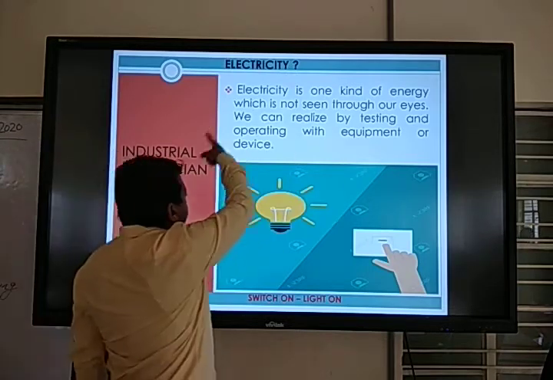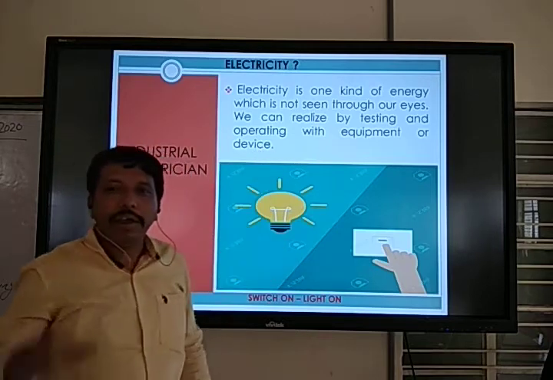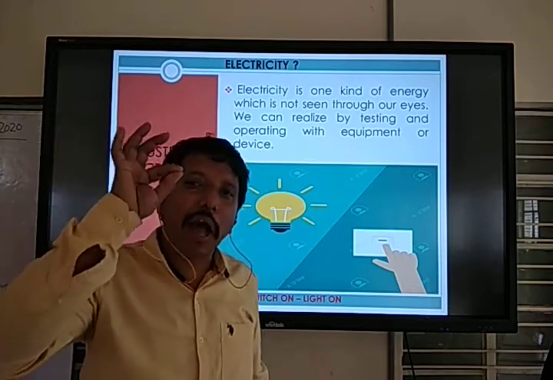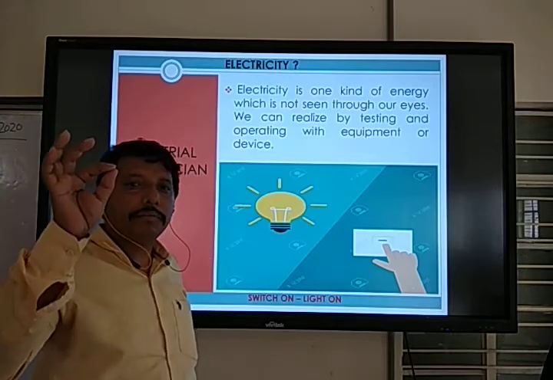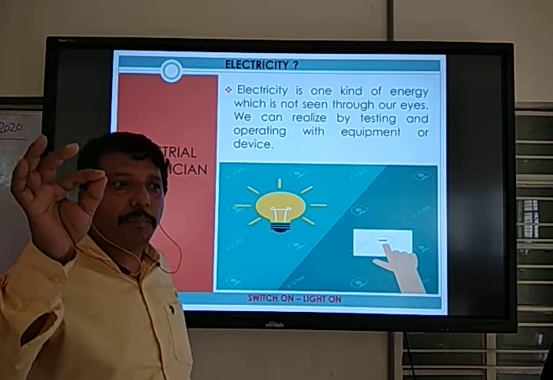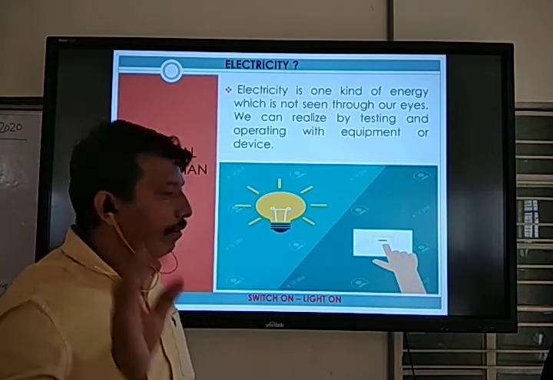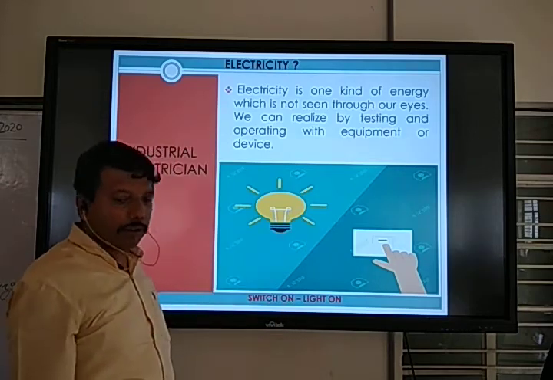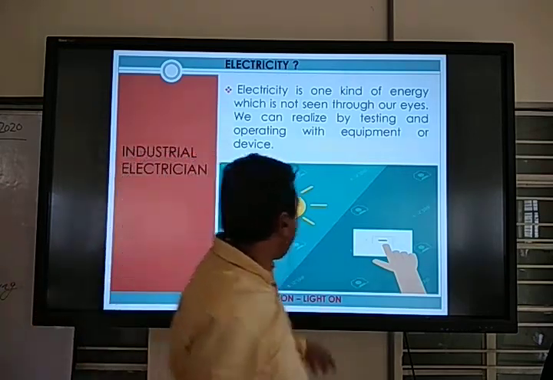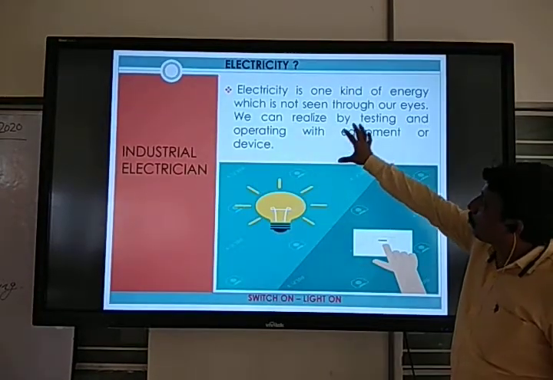So in this slide we know that electricity is one kind of energy. We cannot see it, but we can realize it when electrical devices and equipment are testing and operating. Clear about this, I hope. You can write it in your notes.